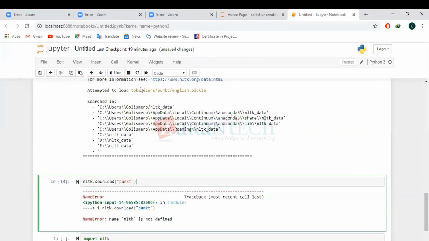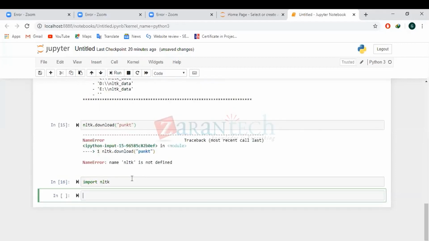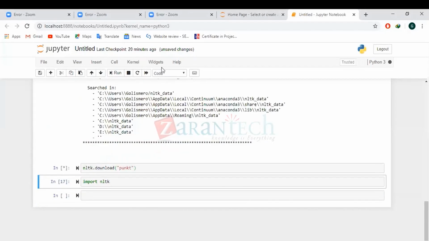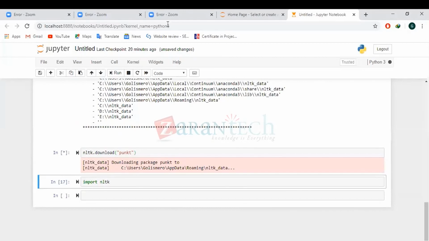Execute the next cell, import NLTK. Okay, now execute line 15. Hold on a second.